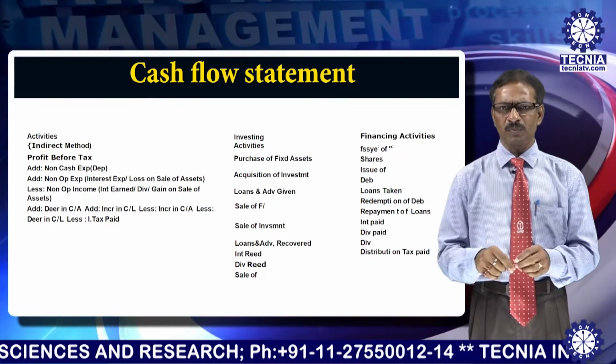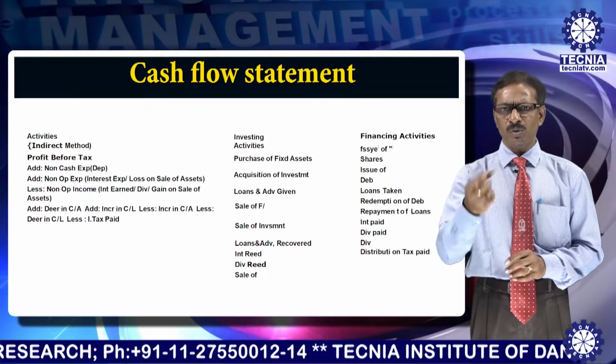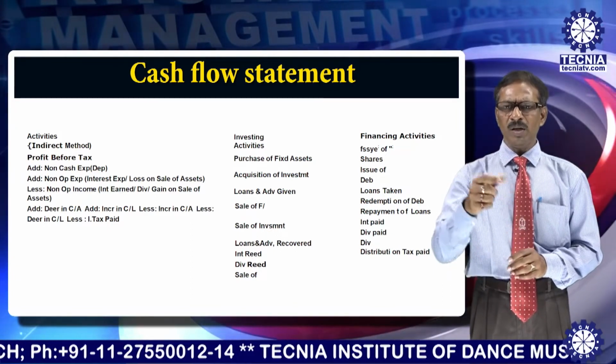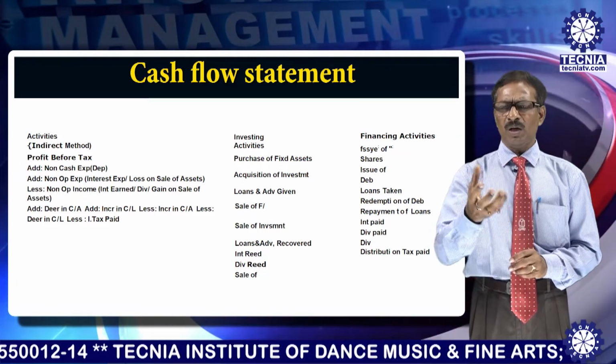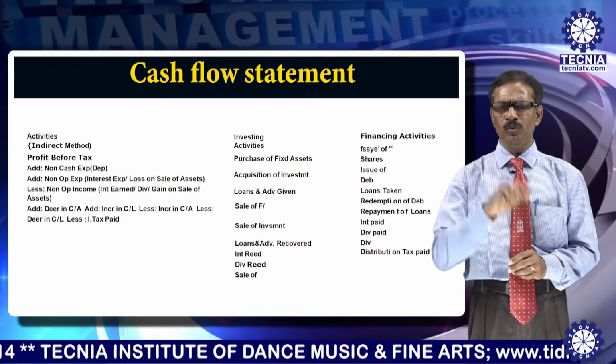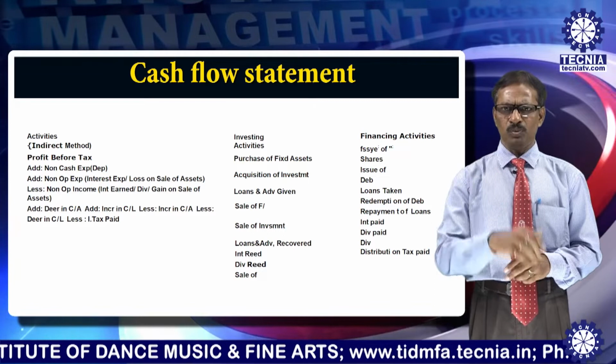Similarly, interest received. Whenever you have deposited funds somewhere, you get interest, so that would come here. Dividend received: by purchasing shares of certain companies, you get the dividend, so the dividend is to be added up. Then by selling assets, you get money, that will also be added up.